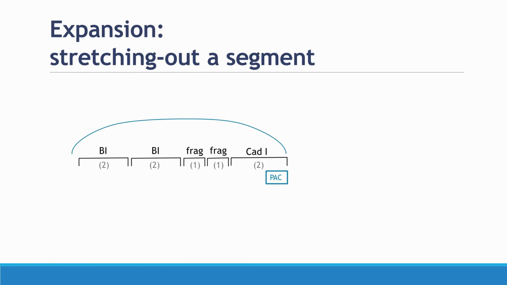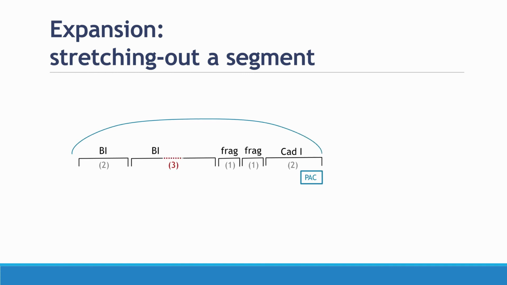In an expansion, though, we would see a distortion to those proportions. So say, for example, that you had a 2-bar basic idea, but then your next basic idea for some reason was longer. And we didn't have a reason to think that it was some sort of pre-cadential extension. There was nothing separating it out into like a 2 + 1 bar, for example, but rather it was a continuous 3 bars. Then in that case, we would call this thing an expansion. We're expanding the expected proportion.